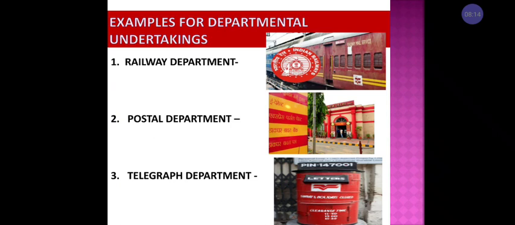At present there is no telegraph department because, with the existence of mobile phones, the telegraph department has been abolished. Now we only have the postal department. These examples we can expect for 1 mark in the examination.